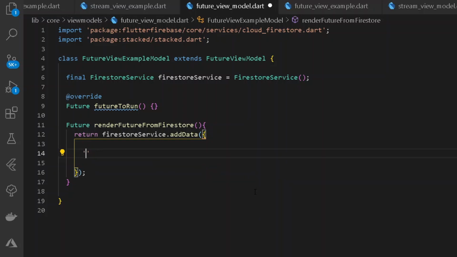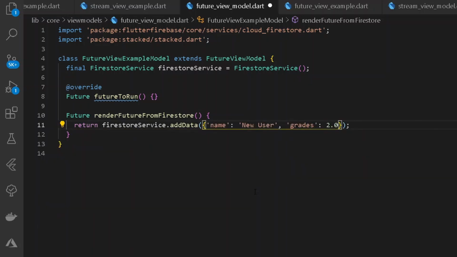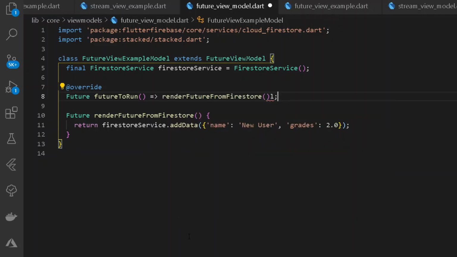But now to explain what a future view model is, let's go with the following. So here, let's have a name. I shall be having a new name of new user, and also we shall be requiring grades for our integer. So let's have grades of 2, a bad grade. So format document once. Once this is done, we can remove the parentheses and simplify the following future to run over render future from Firestore. Now this is all for getting the following thing to happen.